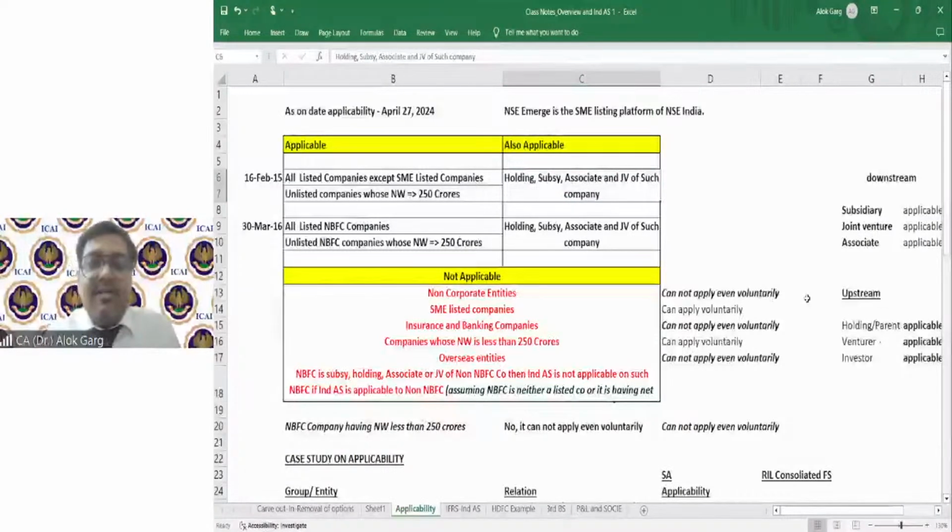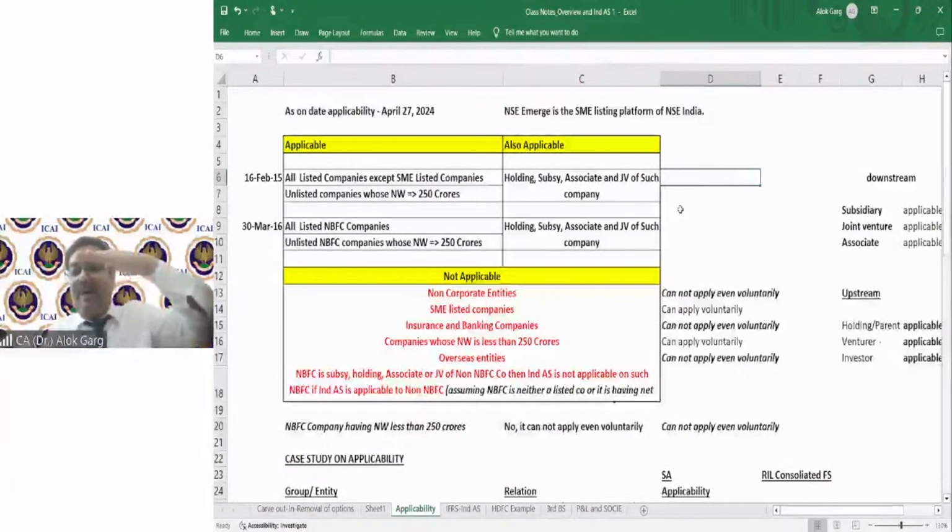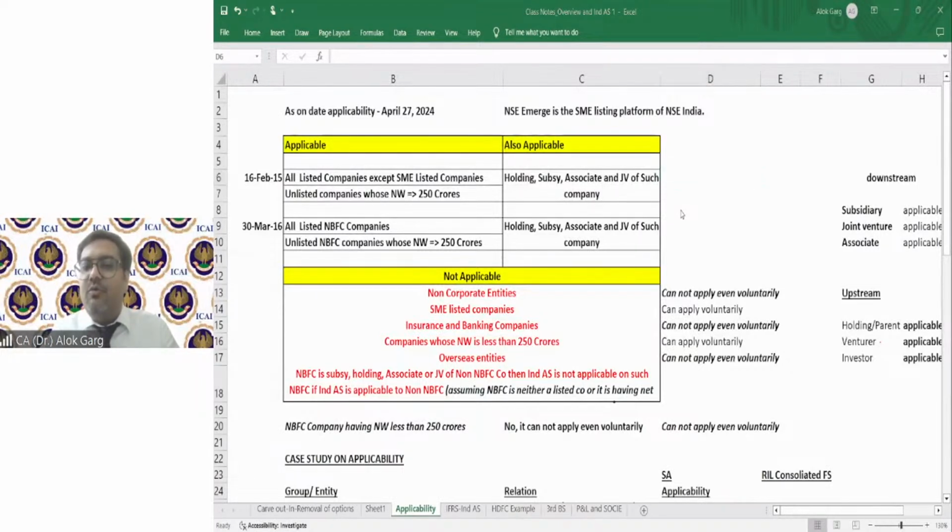Why? Because, sir, in the notification, the word used is holding. But my question is, if this company is a joint venture and IND AS is applicable on this company, whether it is applicable to the venturer, whether the venturer word is covered in the notification? Answer is no.